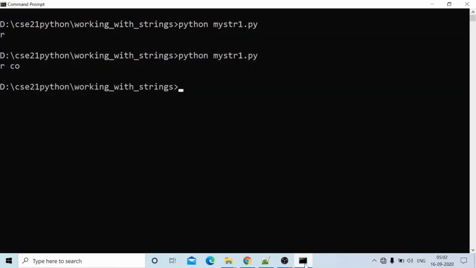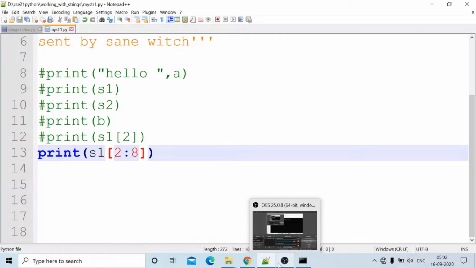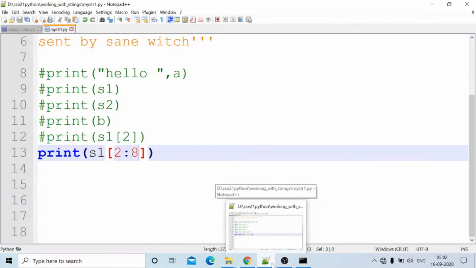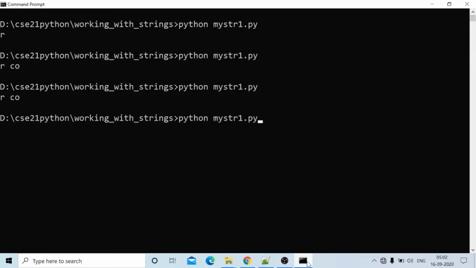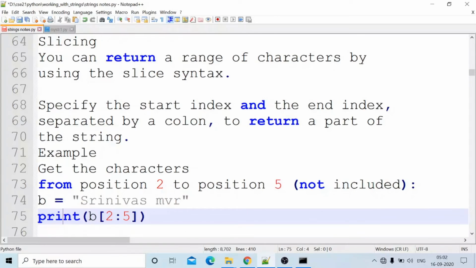Once again I am running this for RCO. Suppose I want to change the index. I want to get from this character to the next one also, 8. Control S. 2 to 7 characters will be displayed. S1 of 2, S1 of 3, S1 of 4 up to S1 of 7 will be displayed. Now 2, 3, 4, 5, 6, 7. Okay, this is about slicing. Slicing means getting the part of the string. It is possible to get the part of the string using the concept of slicing.